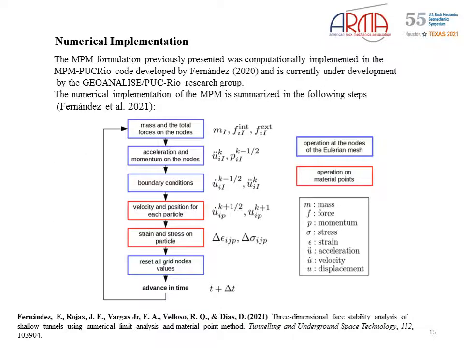The NPM formulation previously presented here was computationally implemented in the NPM Pack Rio code. This numerical implementation can be summarized in the following steps. First, we can identify two types of operation: operations at the nodes and operations on the material points. First, mass and total forces are calculated at the nodes. After that, the motion equation is solved at the nodes. After imposing the boundary conditions, this solution is interpolated back to the particles, where velocity, position, strain and stress are updated. After that, all nodal values are cleared and another cycle can start again.